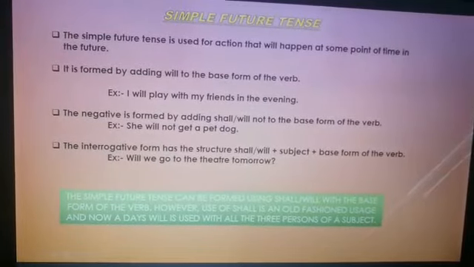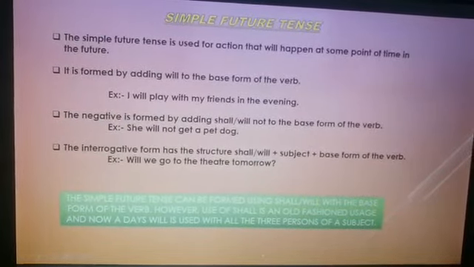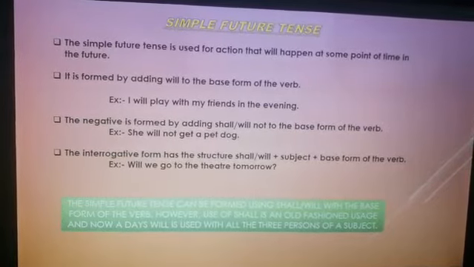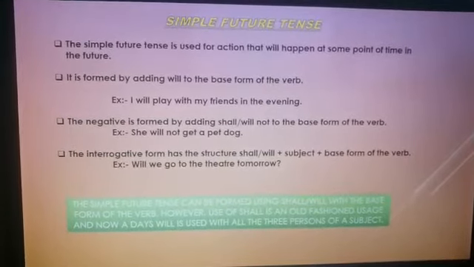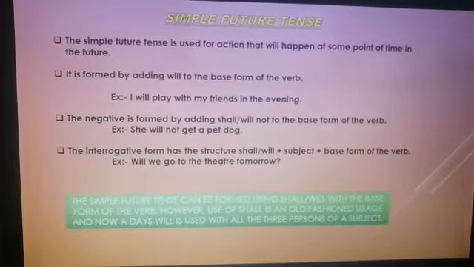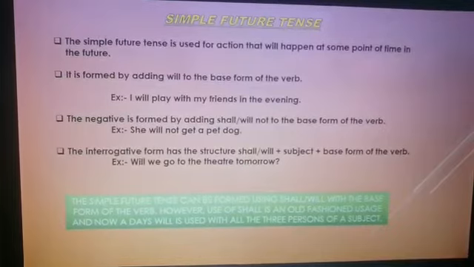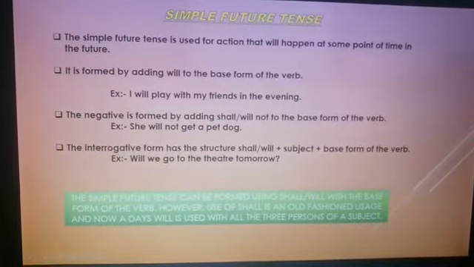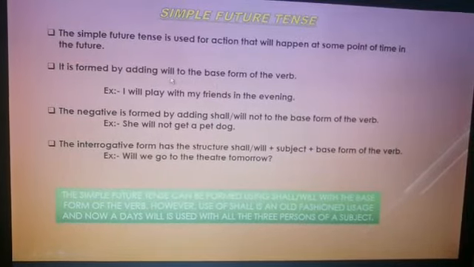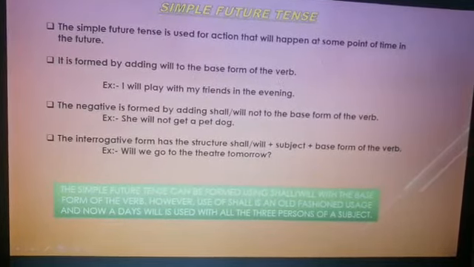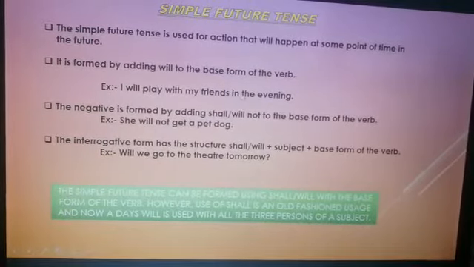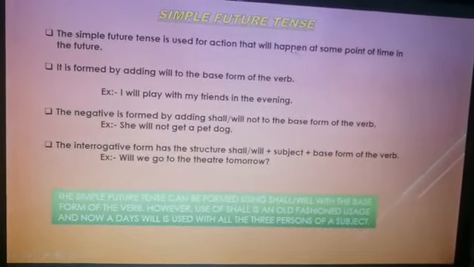So the use of shall has become outdated. Before, shall was used with subjects in the first person. It means it was used with the first person of the subject. But nowadays will is used with all the three persons of a subject. So it is formed by adding will to the base form of the verb. For example, I will play with my friends in the evening.